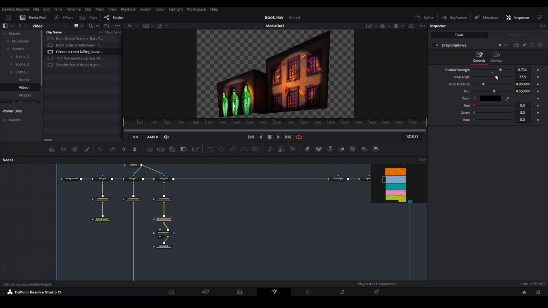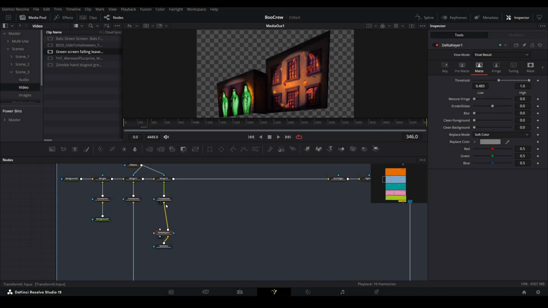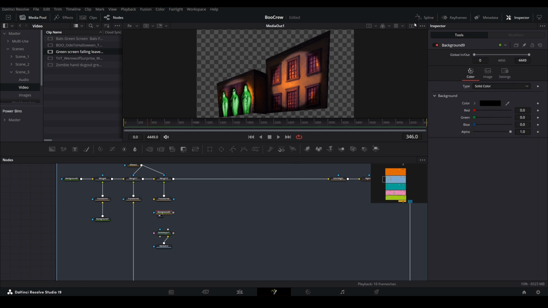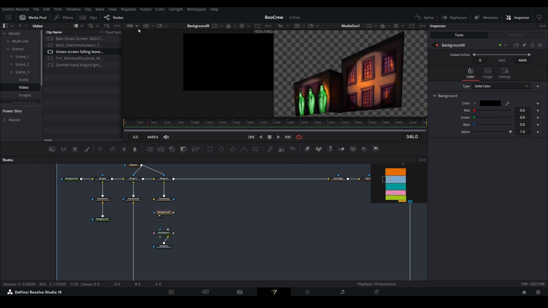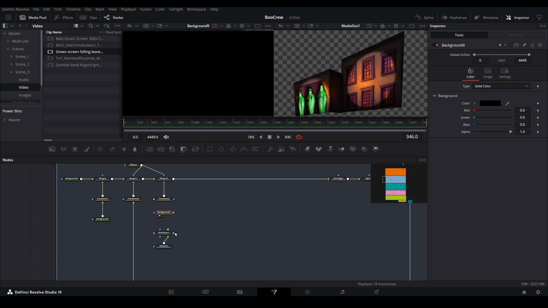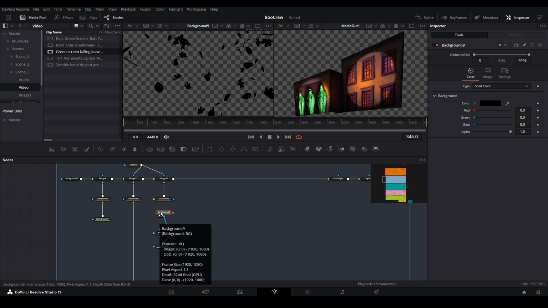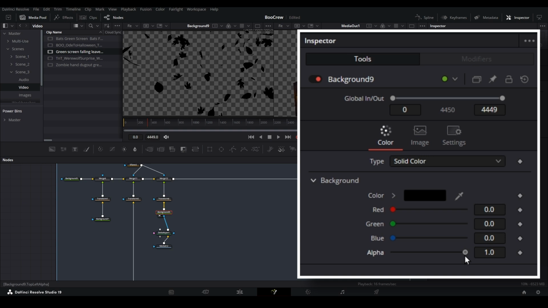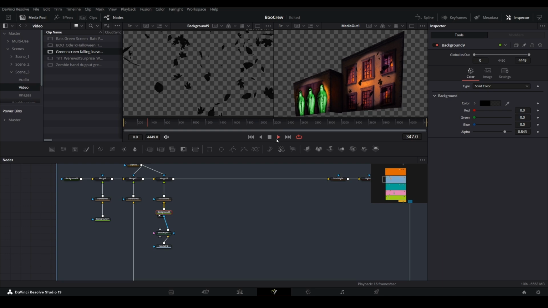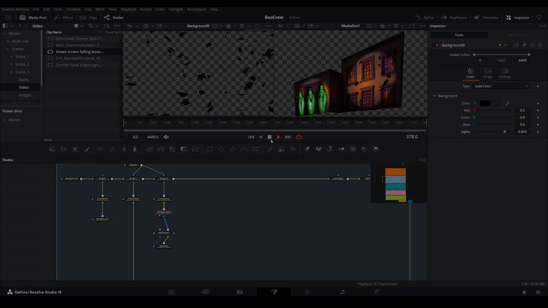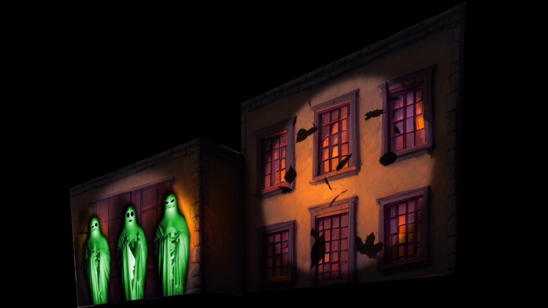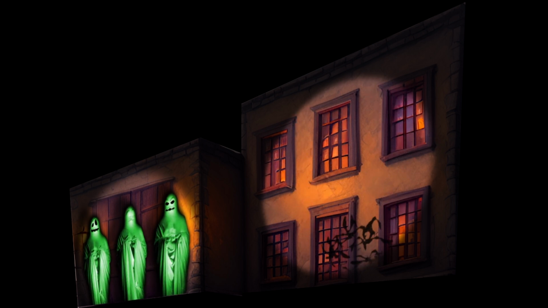Or, for an alternative idea, we could have every asset in that spotlight appear as a shadow instead. For that, let's add a black background node after our Delta Keyer. Then, plug in the Delta Keyer node to the blue arrow of the background node, so that we turn our video asset into a mask. Reduce the alpha of the background node just a bit to give it that shadow look, but not too much so we still maintain a good contrast. That looks pretty good. For the rest of this tutorial, we will continue on with a shadow look for each of the assets we apply.